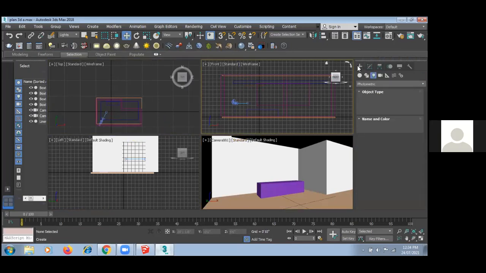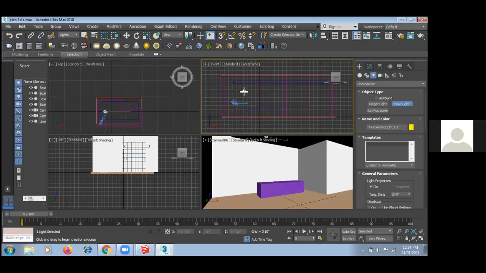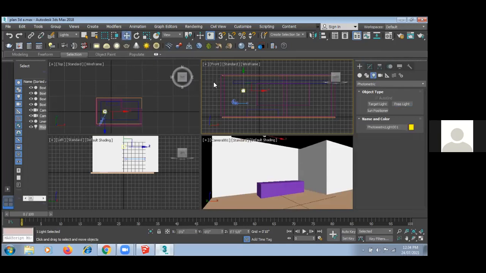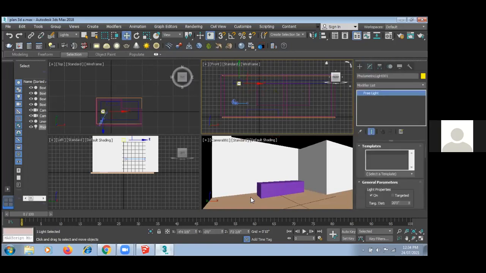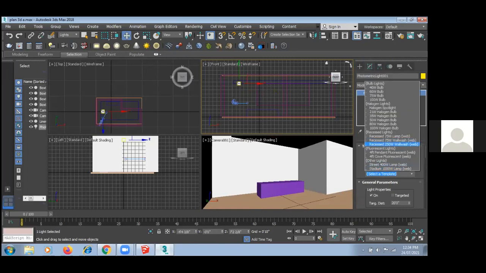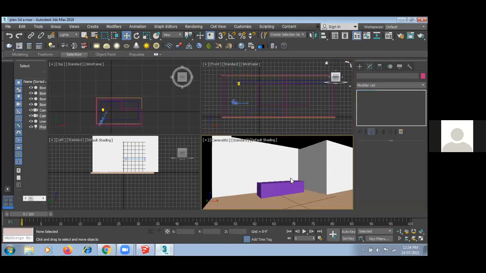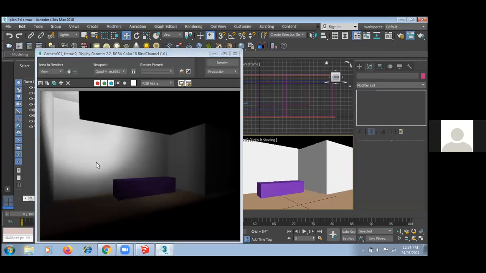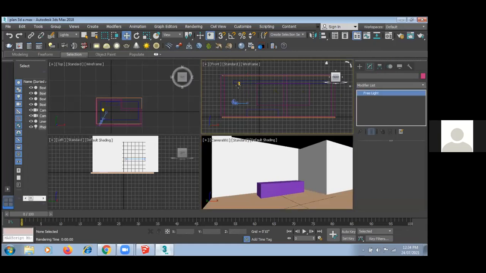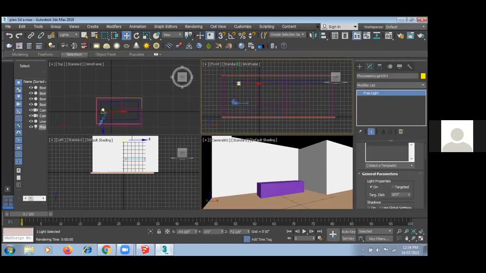Now I am going to show you lights. There are n number of ready-made things. Like suppose I am creating a free light over here. Again, suppose I am giving this. So now can you see the difference? Okay. Now I can give any light color also by changing this. So here I have color also.